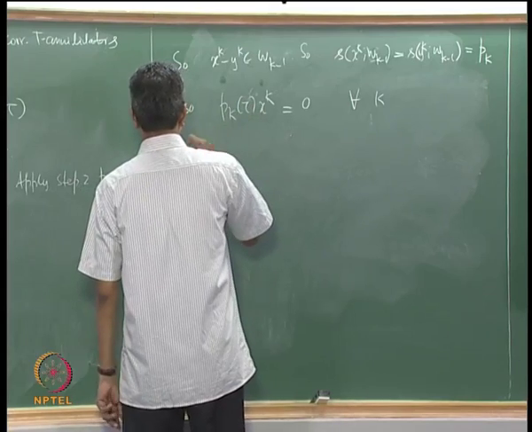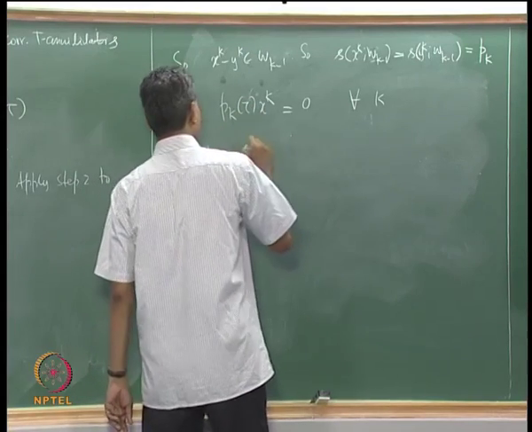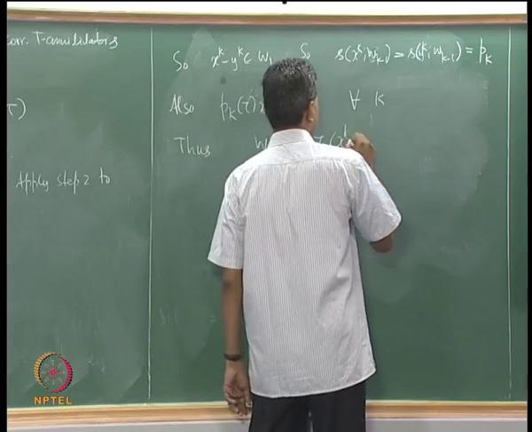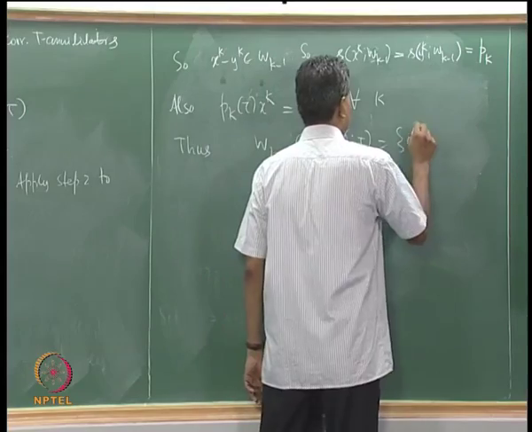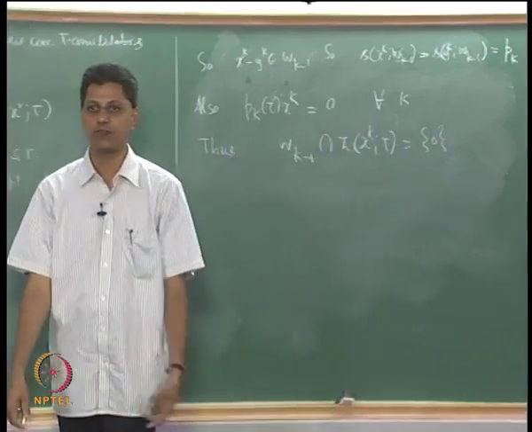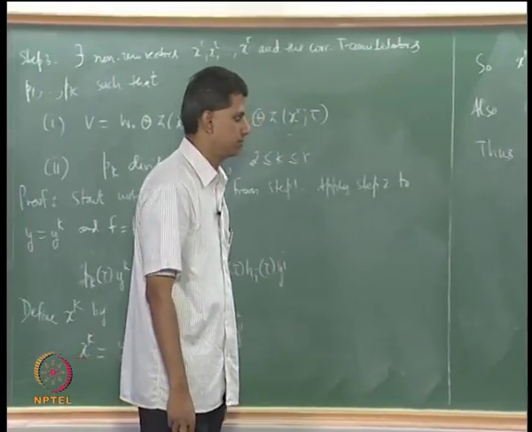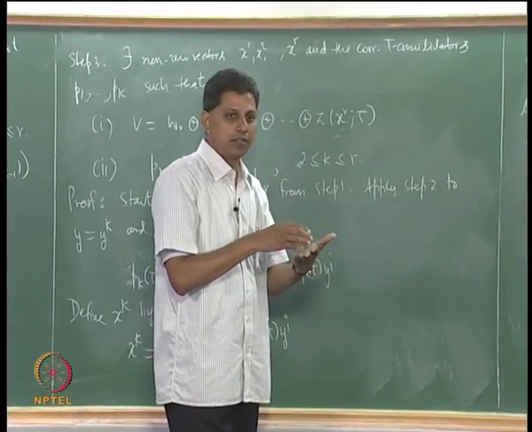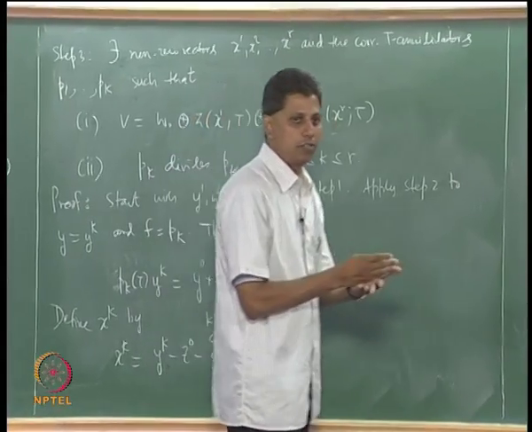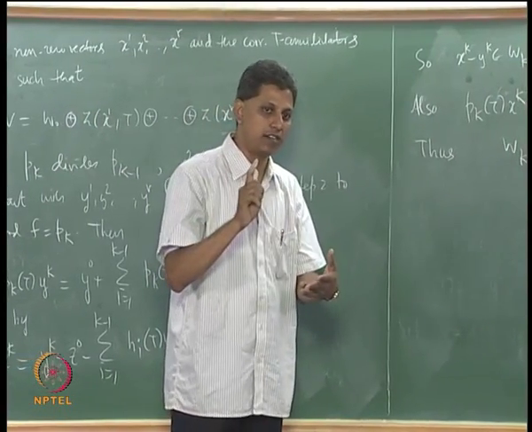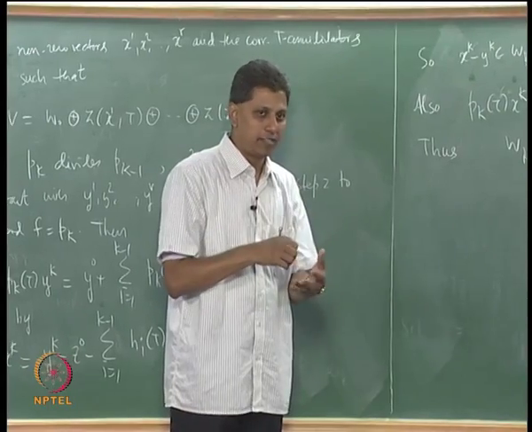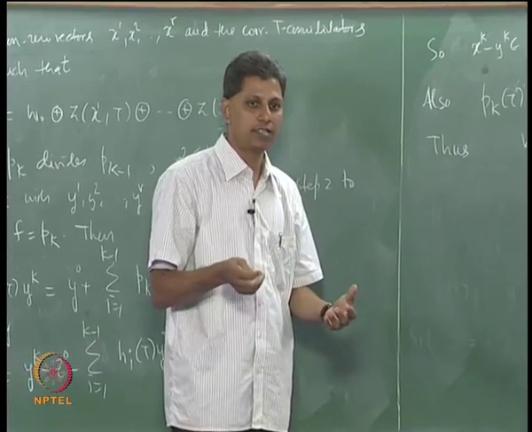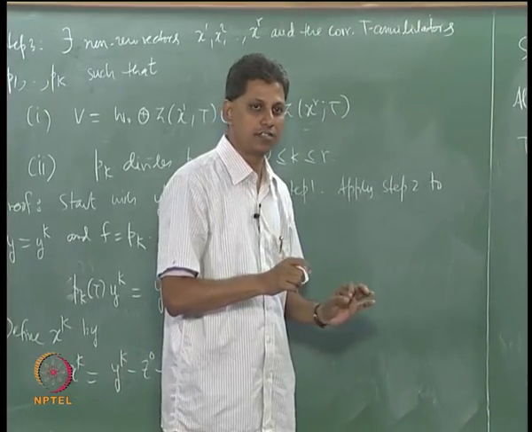Now, can you see that this means wk minus 1 intersection z xk t must be singleton 0. This is the crucial step for independence. That is, look at the first step, w naught, we start with w naught, then we are adding z x1 t. I want independence, so I would like to know if w naught intersection z x1 t is singleton 0.